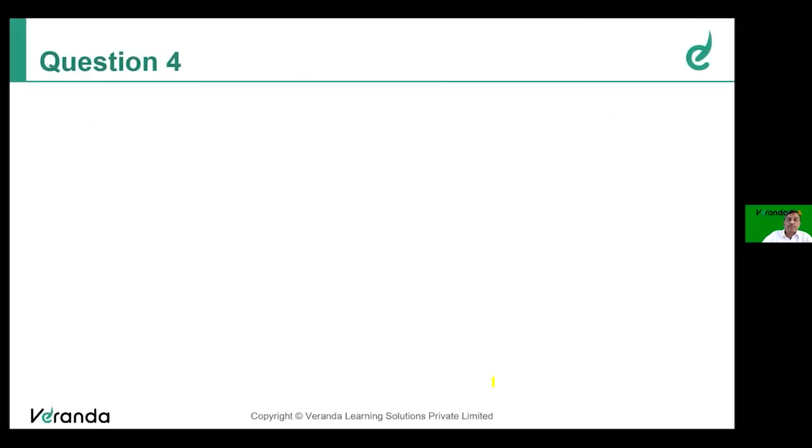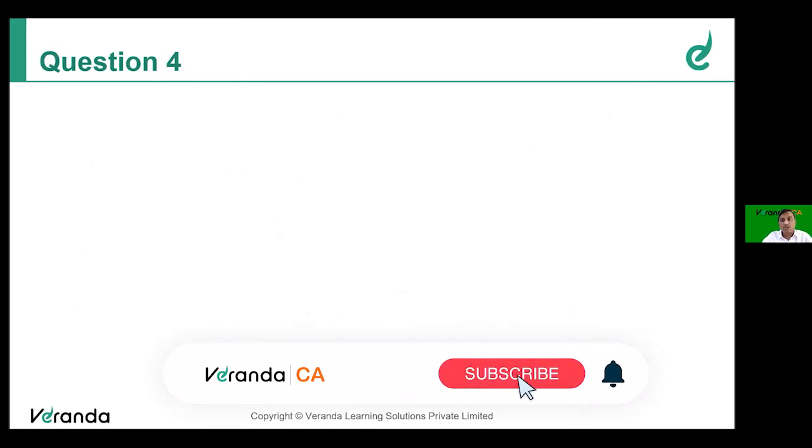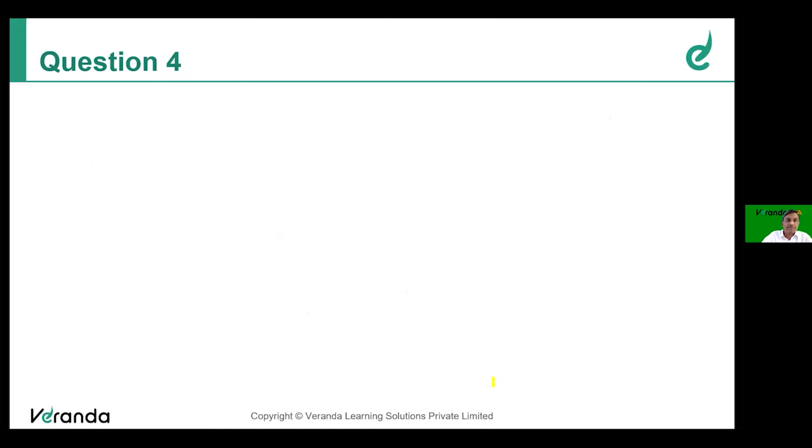Question number 4. This question is actually based on investment in associates or joint venture in accordance with Ind AS 28. That is also forming part of chapter 14. So already we have done chapter 15, analysis of finance statement, one full question carrying 15-20 marks. Then in chapter 14, 2 problems we have done based on Ind AS 110. Now another question from chapter 14 involving investment in associate or joint venture governed by Ind AS 28. Okay, let's see the question first.